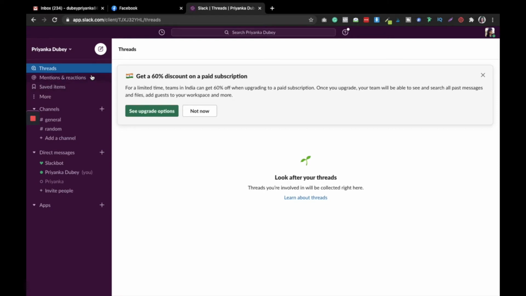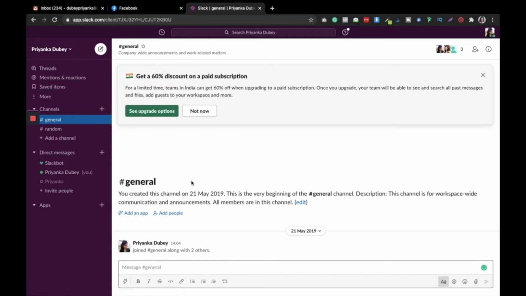Now coming to the next thing it offers: channels, which are the main thing. Channels are where you talk to your team, your boss, your other team members. So there is a general channel where you can add every other person and share any announcement or update meant for everyone on the team. You can write anything here and it will be updated for all the people out there.